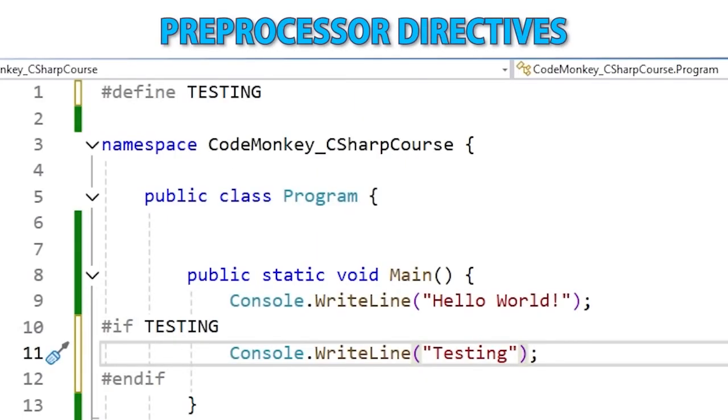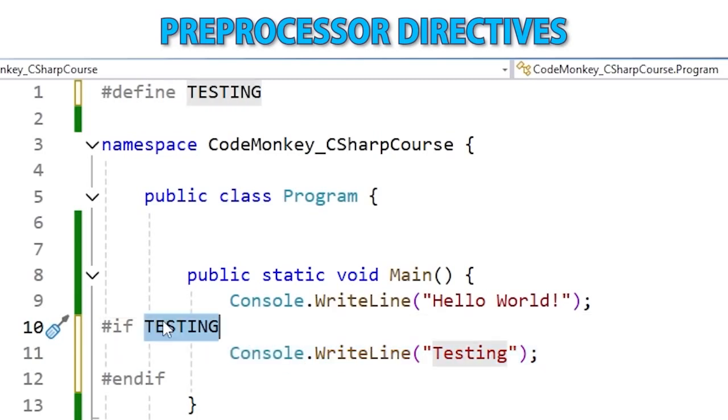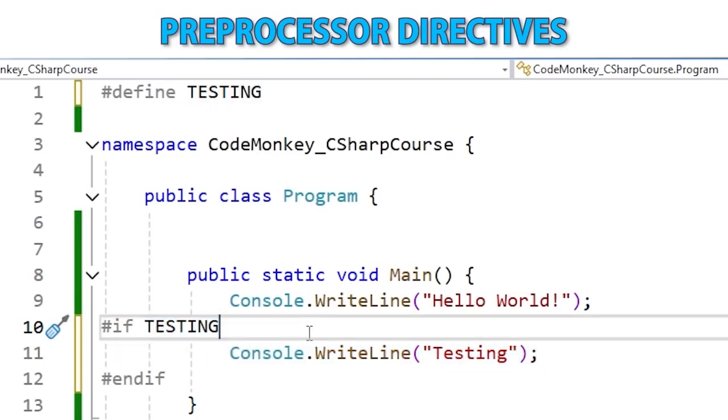Then a lecture on pre-processor directives. With this, we can give orders to the compiler itself. We can define symbols and include or not include some code in the compilation.